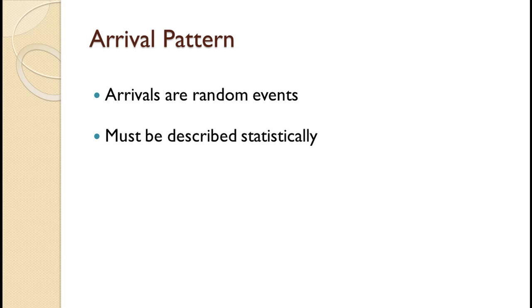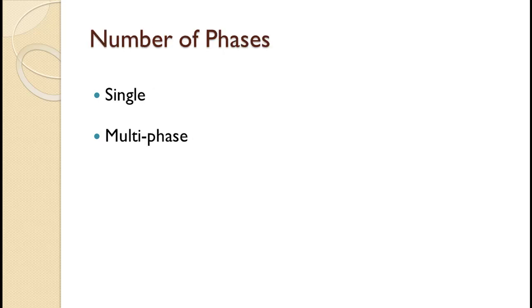Arrivals are variable and are often seen as random events. However, they can be described using statistical distributions like the Poisson distribution. At the grocery store, you wait in one line and all of your service is handled by a single service provider. This is a single-phase system. In renewing your driver's license, you wait to submit a form, wait again to have your picture taken, and wait again to pick up the finished license. Each of these waits has its own line and server. This would be a multi-phase system.